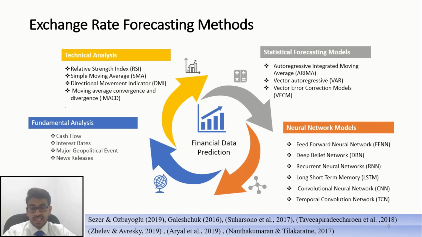Because of the complicated nonlinear features and diversity of input parameters of this financial data, literature mentions that fundamental analysis, technical analysis, and statistical forecasting methods are not successful alone. Therefore, literature suggests neural network models to deal with this financial data because of their self-learning ability, which can generate more accurate predictions than other methods.